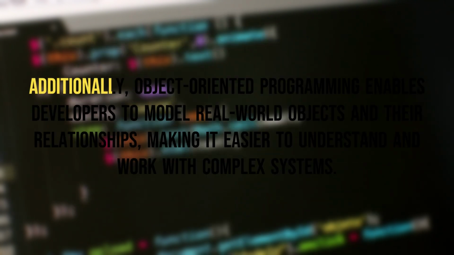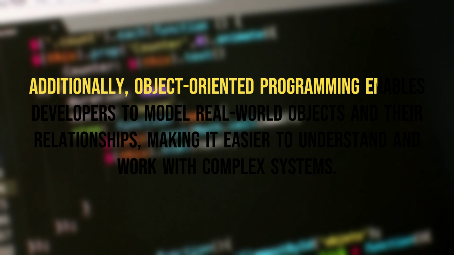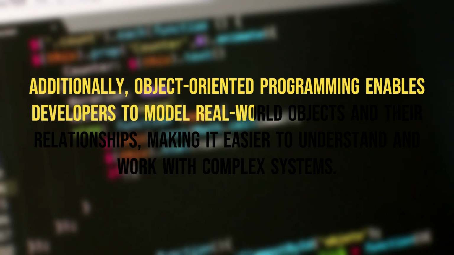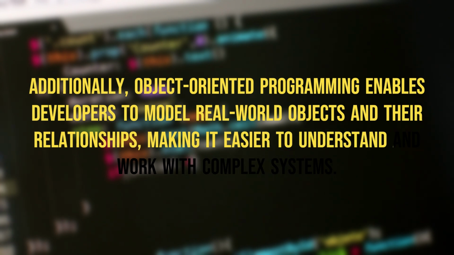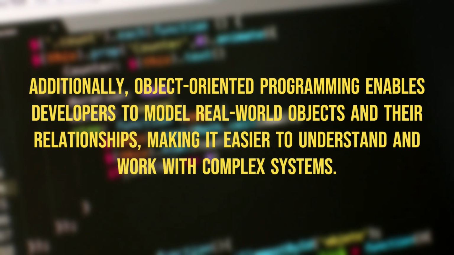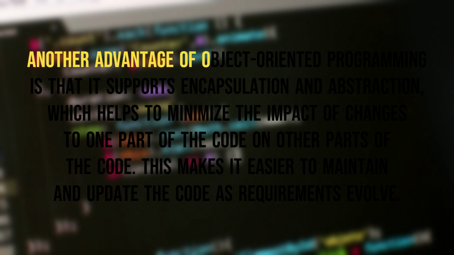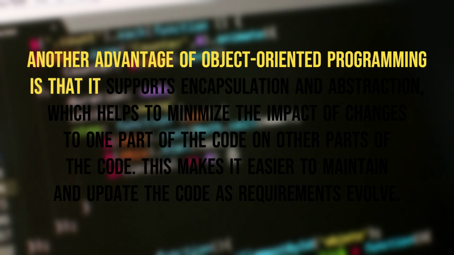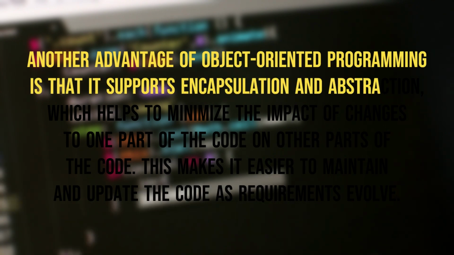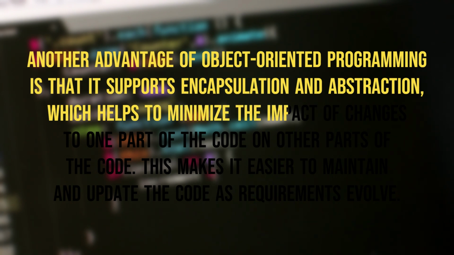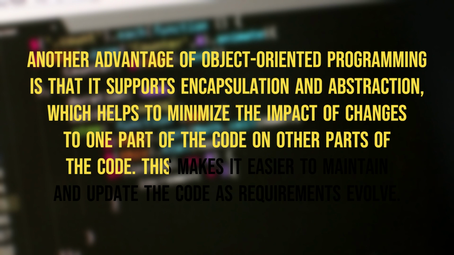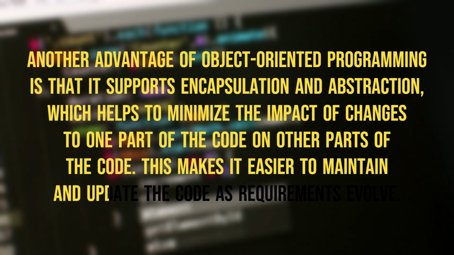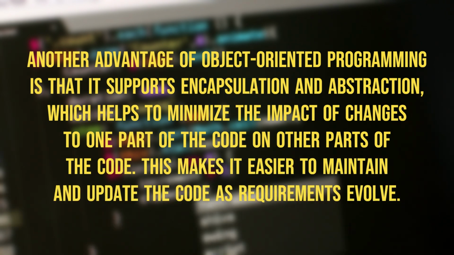Additionally, object-oriented programming enables developers to model real-world objects and their relationships, making it easier to understand and work with complex systems. Another advantage of object-oriented programming is that it supports encapsulation and abstraction, which helps to minimize the impact of changes to one part of the code on other parts of the code. This makes it easier to maintain and update the code as requirements evolve.